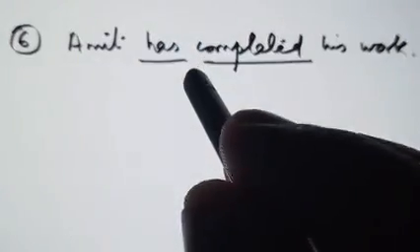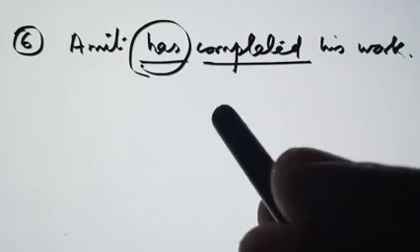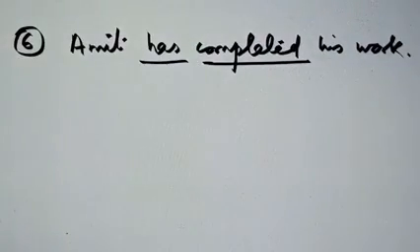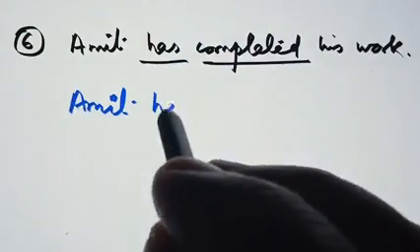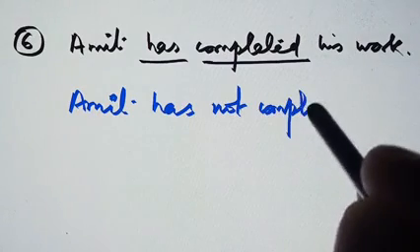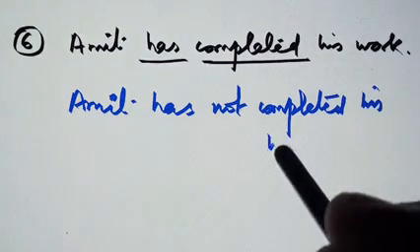Present, past, all perfect sentences, in which the helping verb is visible, can be easily changed into negative sentences just by supplying not between the helping verb and the main verb. So the negative will be, Amit has not completed his work.